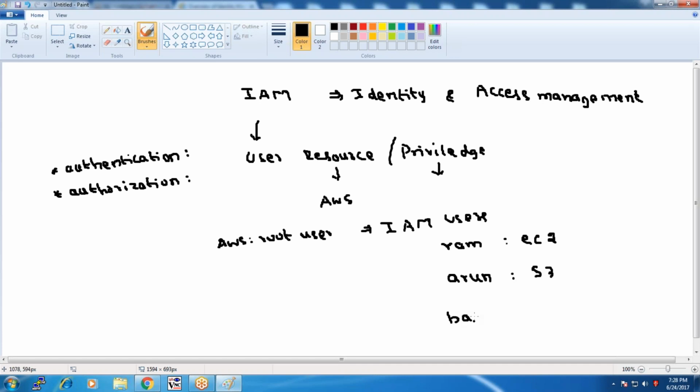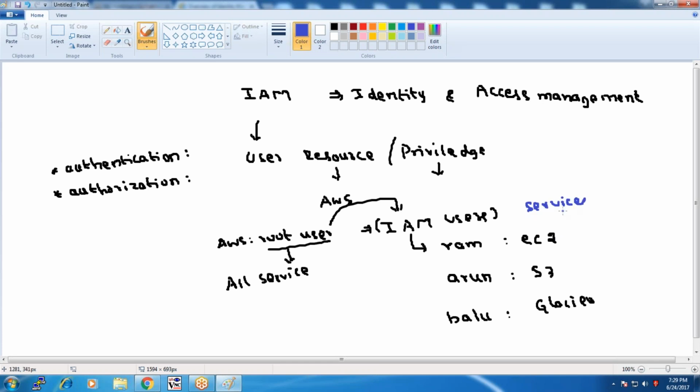Let me create another user, Balu. This user needs to be given access only to Glacier alone. Like this, for each and every user, I can set privileges: what they can do and how they can access everything using this IAM, without giving my root user credentials. If I have the root user credential, I can access all the services. But I want the services to be restricted to some extent. I need to create IAM users under my root user credentials, and those users can be given access privileges for the above said services. That's what we are going to discuss.